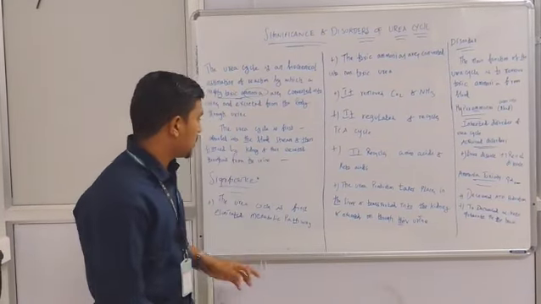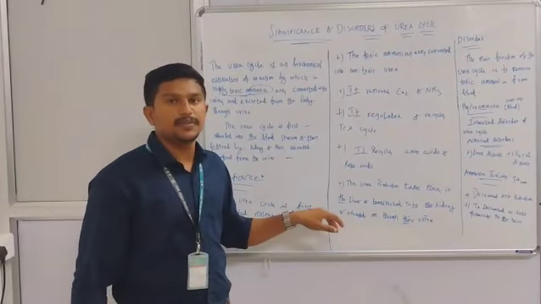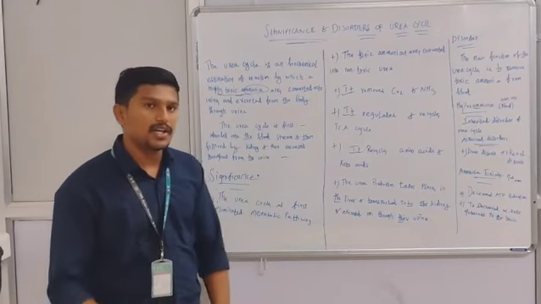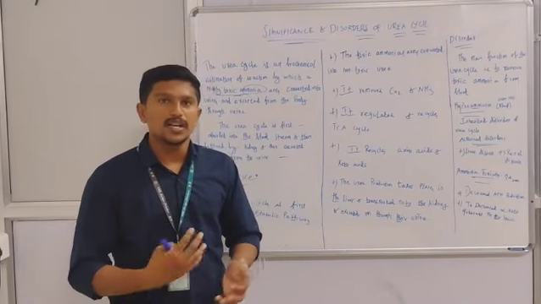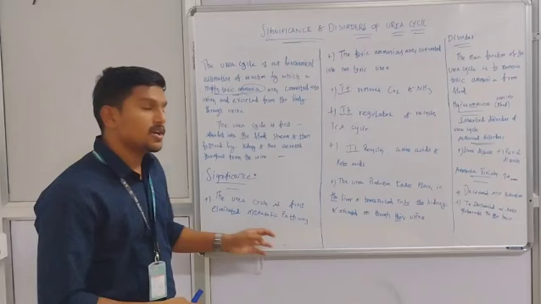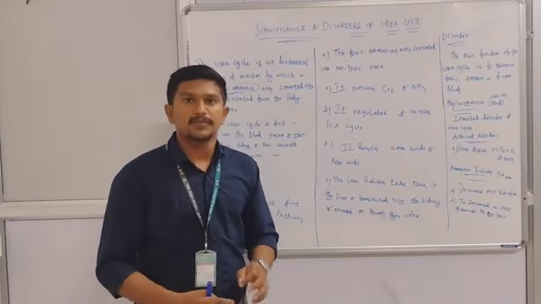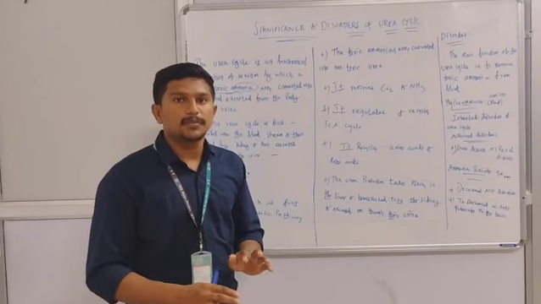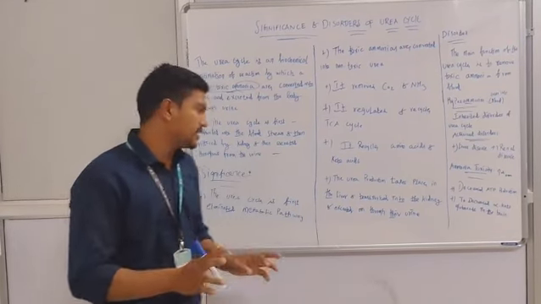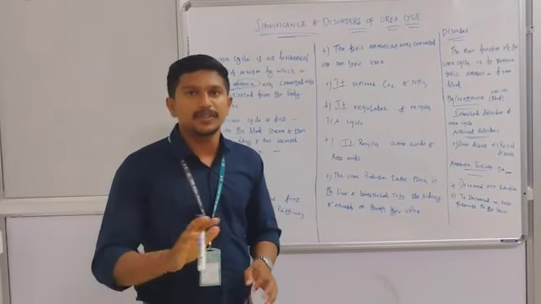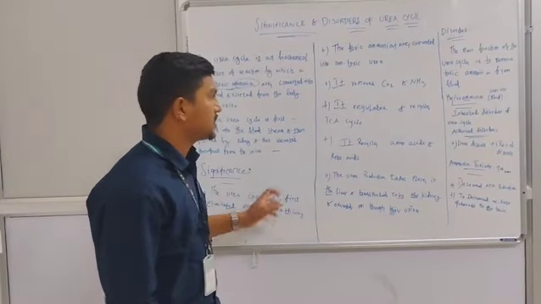Next we are going to the topic of significance. I already told you the urea cycle is a first eliminated pathway. It is eliminated from the metabolic pathway in the liver. The urea cycle is the first eliminated metabolic pathway, from the liver region only.